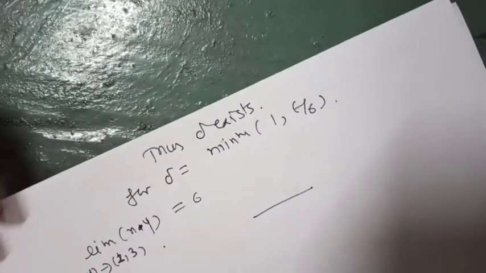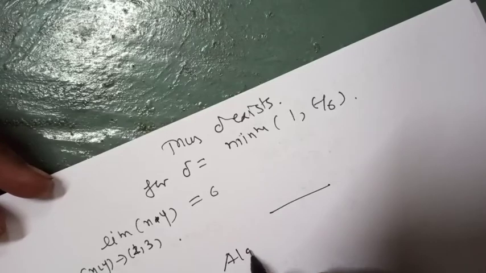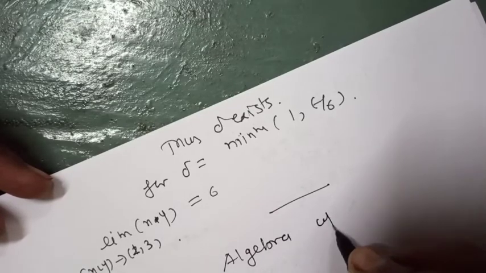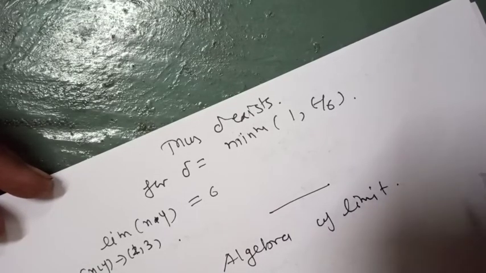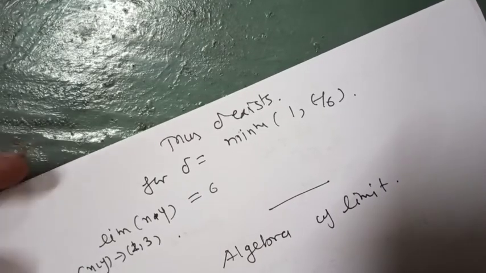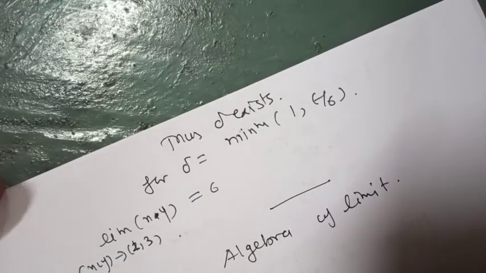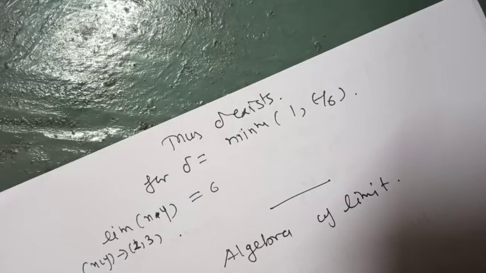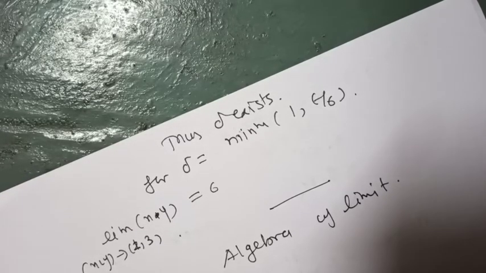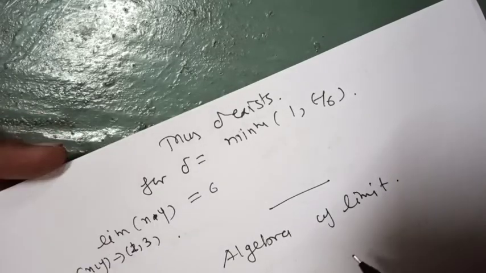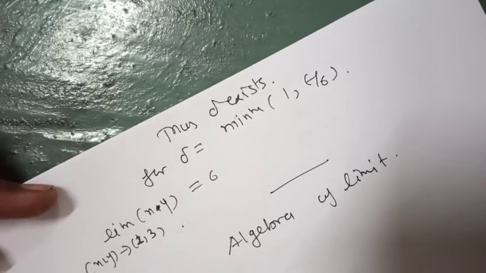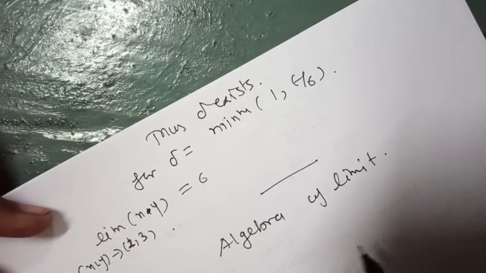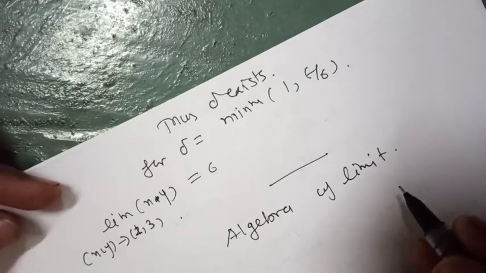Now we discuss the algebra of limits. As usual, for the limit of a function of one variable, there is an algebra of limits, that is, the limit of a sum is the sum of the limits. If there is a subtraction, then the limit of a subtraction is the subtraction of the limits, and also it holds for multiplication and division. Now the same rules for the algebra of limits apply to the function f of xy.